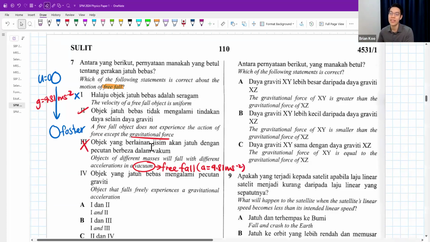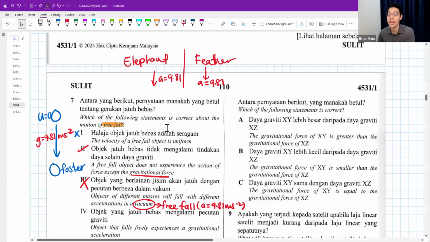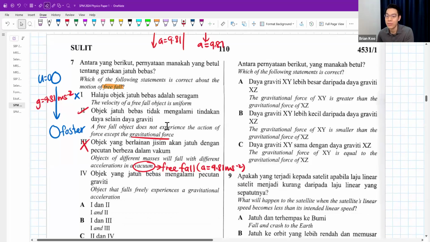I like to say this in class, you drop an elephant and you drop a feather in vacuum, their acceleration is the same. A feather so light and an elephant so heavy, they will have the exact same acceleration in vacuum. Number 4, object that falls freely experiences a gravitational acceleration. Yeah, that's true. Usually it's 9.81. So answer is 2 and 4. So that would be C.